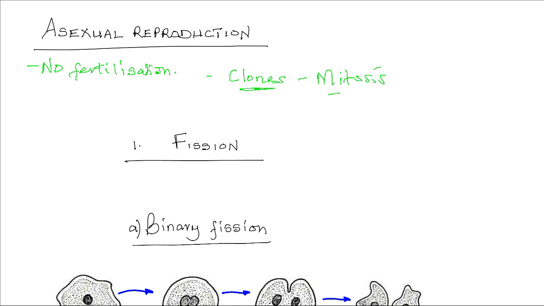Now, there are different forms of asexual reproduction, and in this particular topic, we look at the three commonest, namely fission, spore formation, and budding.